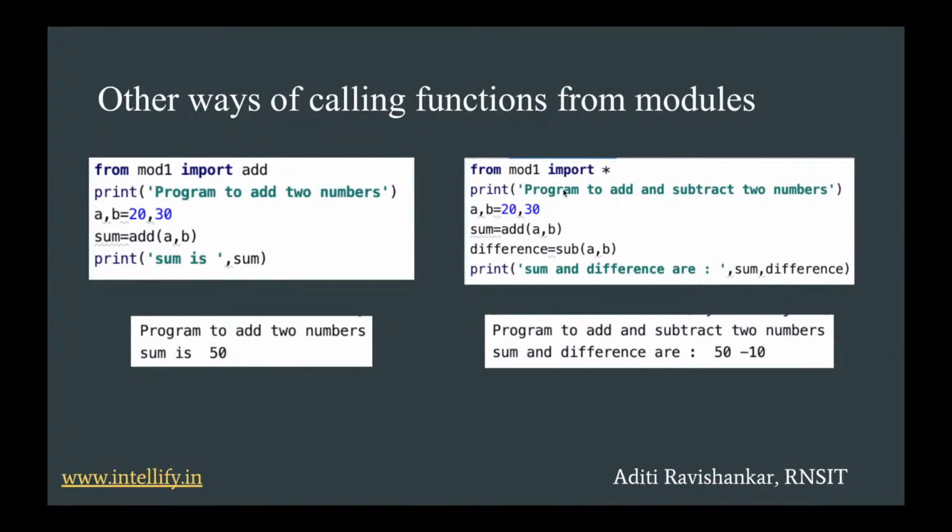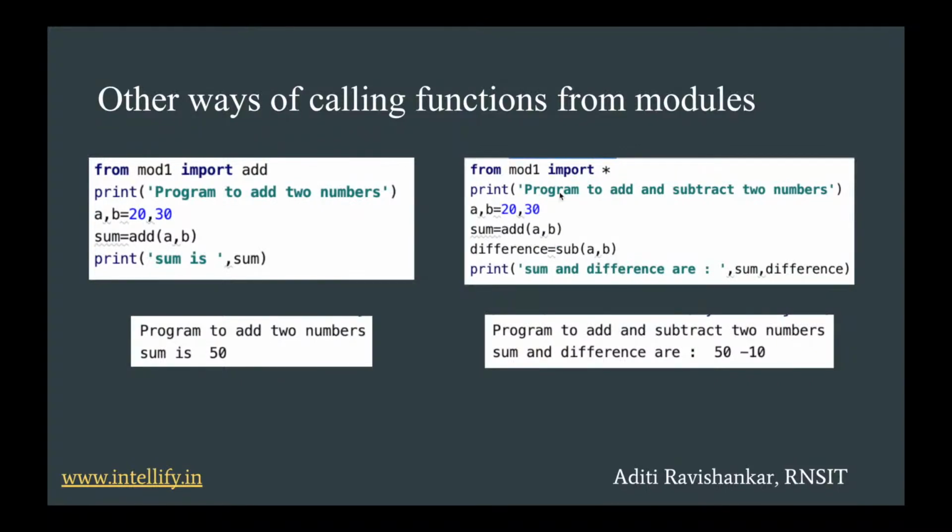Now coming to the next way of importing functions from modules, you can say from mod1 import asterisk. In this way, you will be importing all the functions that are present in mod1. So both addition and subtraction will be imported from mod1. So again, the same way, 20 will be assigned to A, 30 will be assigned to B. In this way, again, you're not mentioning the name of the module. You're directly calling the function. You're saying add of A comma B and sub of A comma B. You're not saying mod1 dot add of A comma B or mod1 dot sub of A comma B.